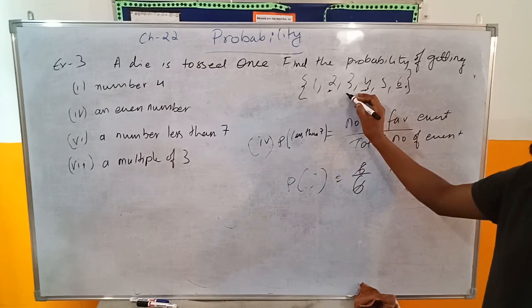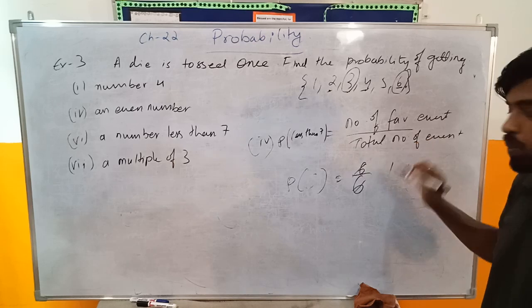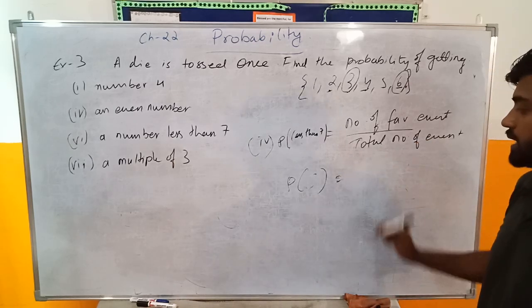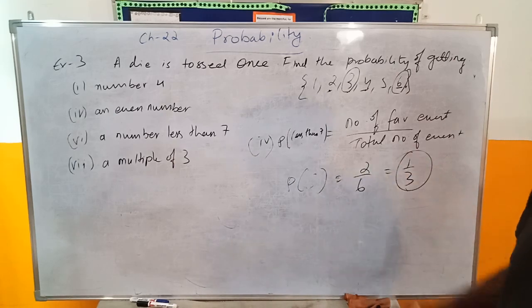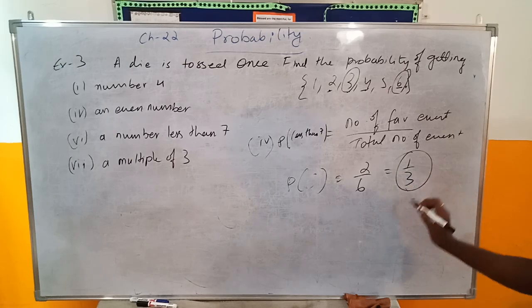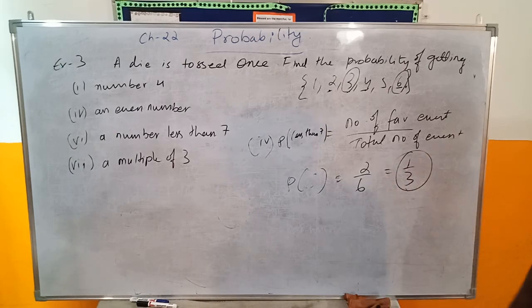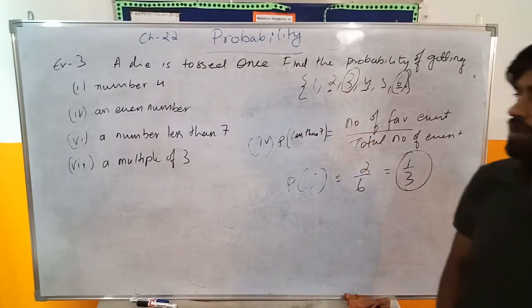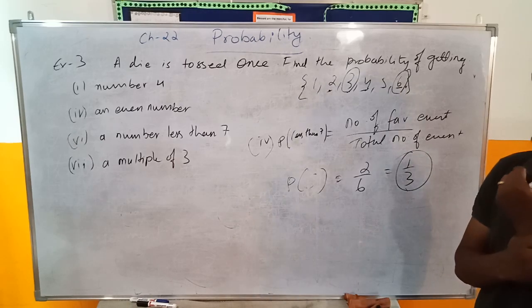Okay, a multiple of 3. What are the multiples of 3? You guys can see. This is a multiple of 3. This is also a multiple of 3. So what is the probability of getting a multiple of 3? Then it is 2 upon 6. That is going to be 1 upon 3. This is the probability. There is no unit that is going to come. Okay, so I hope you got this, how we have worked on a die and also a coin. So we'll be doing very basic questions today, and I'll be giving you some basic questions so that you guys can do them as homework.